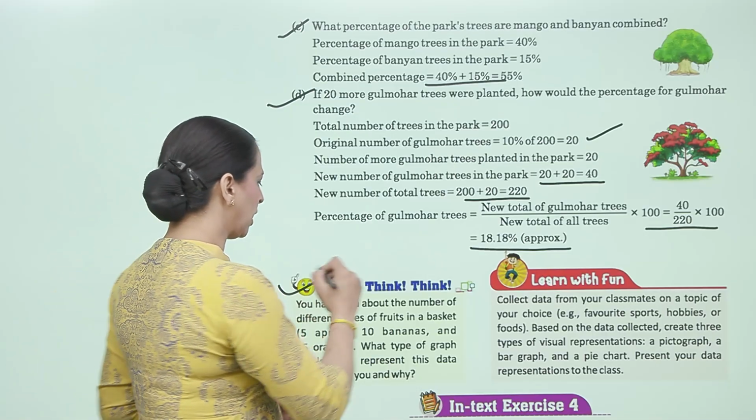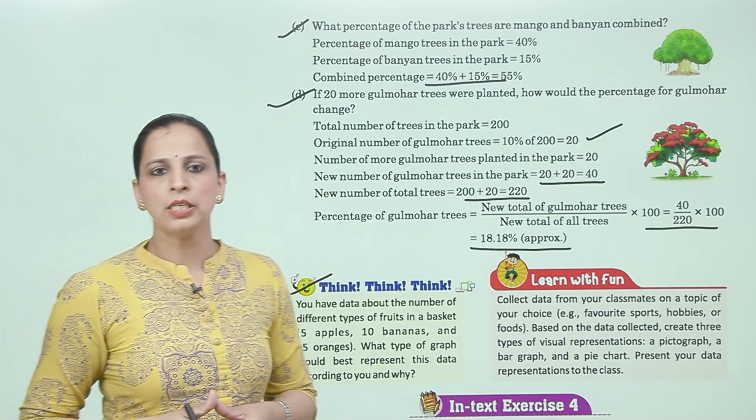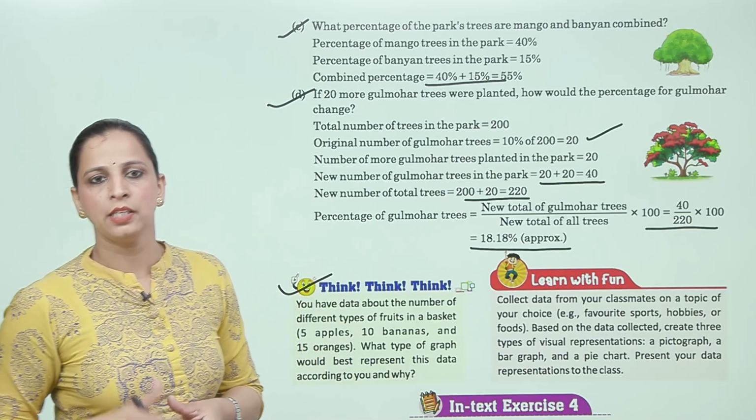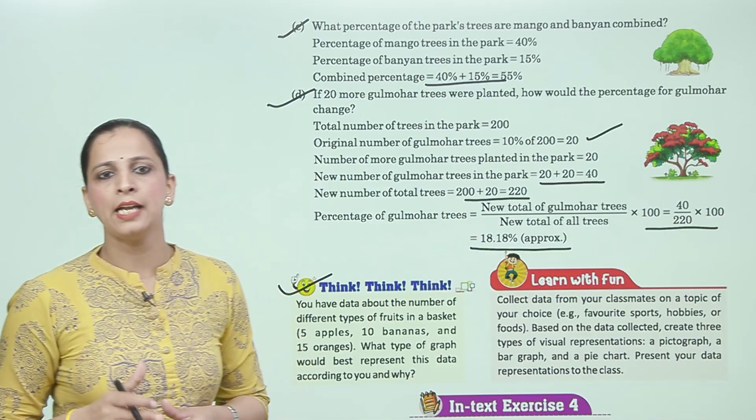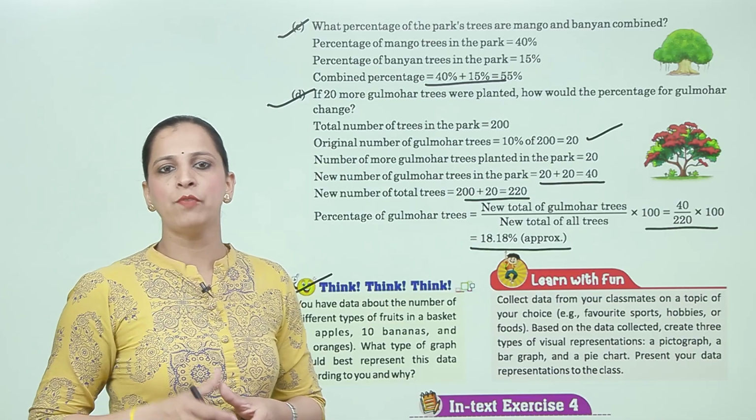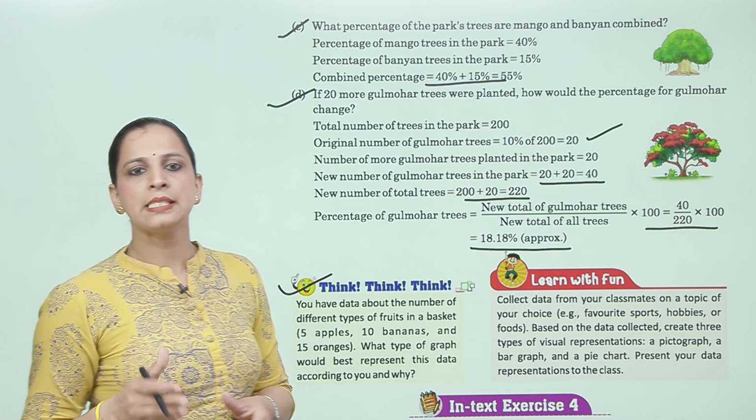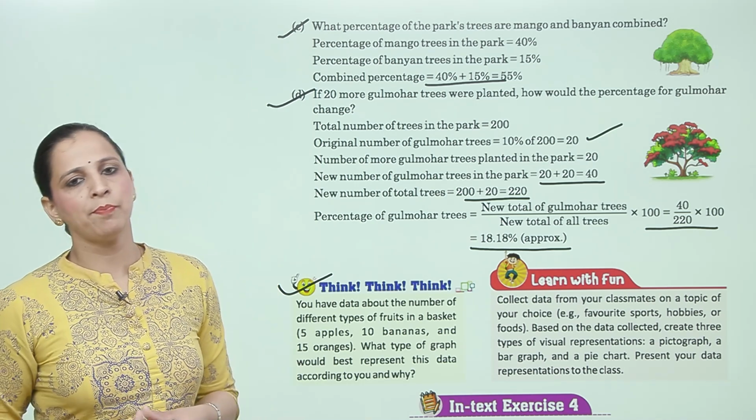Now think. We have data about the number of different types of fruits in a basket: 5 apples, 10 bananas and 15 oranges. What type of graph would be best to represent this data according to you and why? This is the pie chart.